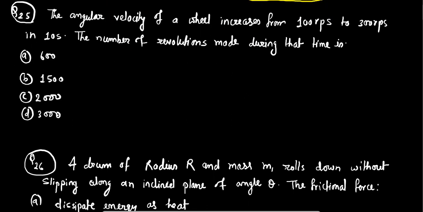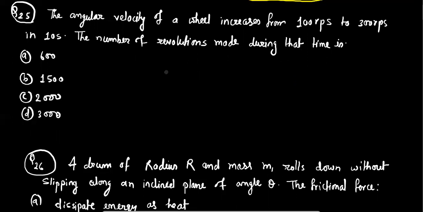It is provided that the initial number of rotations is 100 rps and the final number of rotations is 300 rps, and the word mentioned here is angular velocity. So angular velocity is given here.